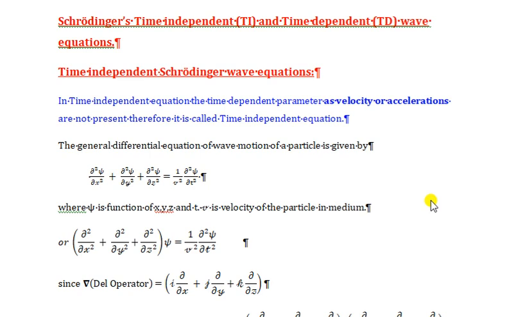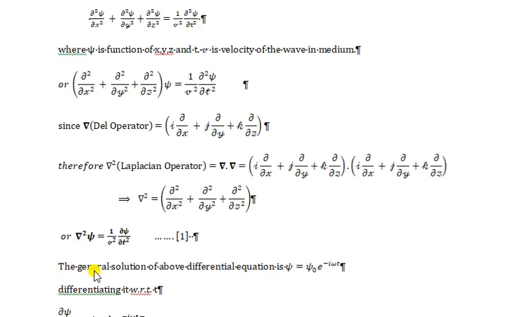As we know, the general differential equation of wave motion is del 2 psi over del x2 plus del 2 psi over del y2 plus del 2 psi over del z2 equals 1 by v square del 2 psi over del t2, where v is the velocity of the particle in the medium. Or it can be written as del 2 over del x2 plus del 2 over del y2 plus del 2 over del z2 psi equals 1 by v square del 2 psi over del t2.